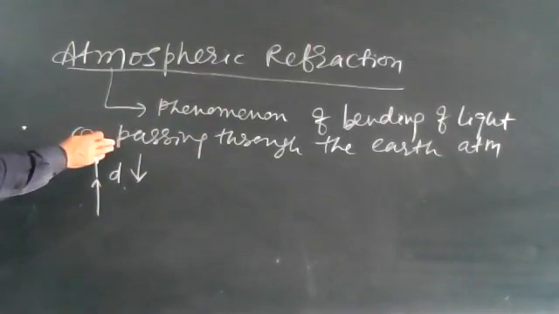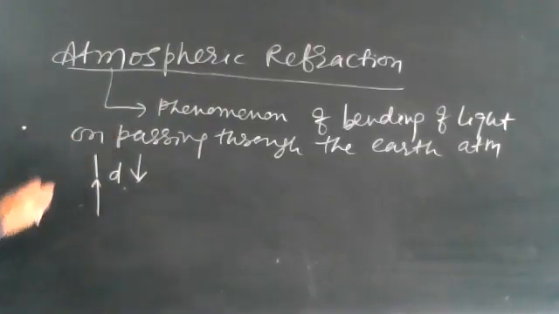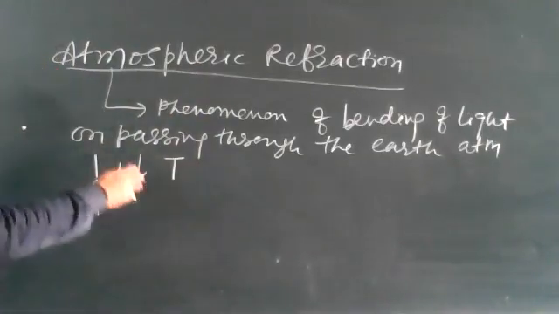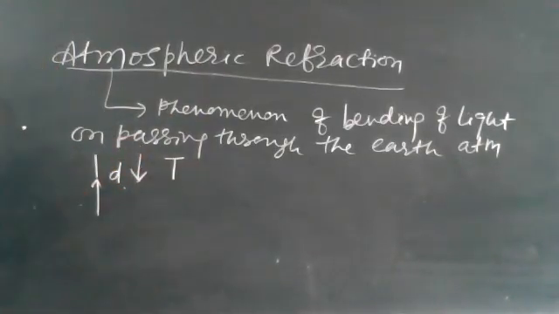The local conditions like temperature also affect the density of the earth's atmosphere.